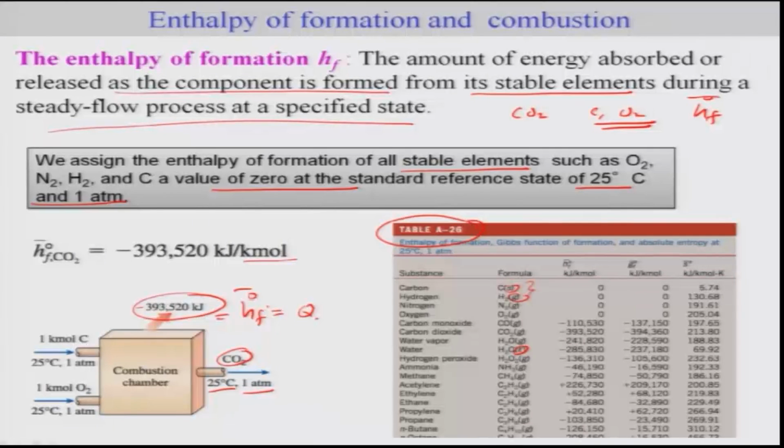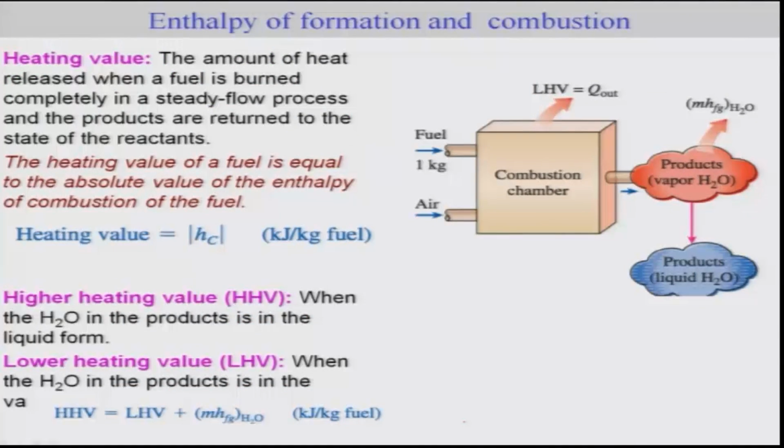For the stable elements such as carbon, hydrogen, nitrogen, oxygen, the reference values are considered to be 0. That is only for the enthalpies or the Gibbs free energy here. For the other molecules, the values are given here. This is something we will be able to use in solving problems related to chemical reactions.